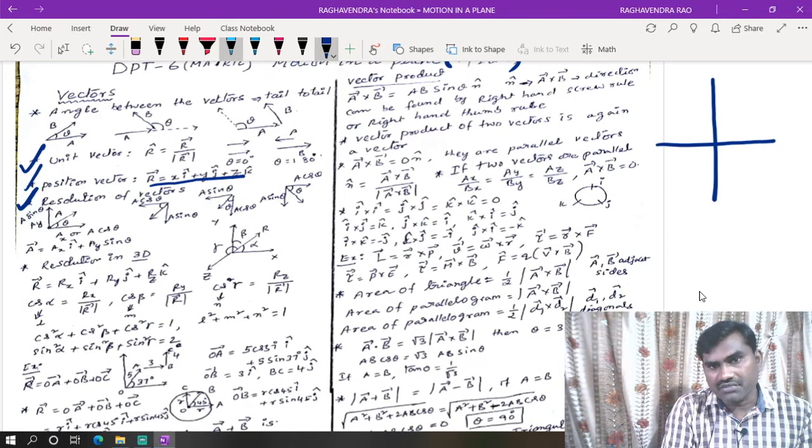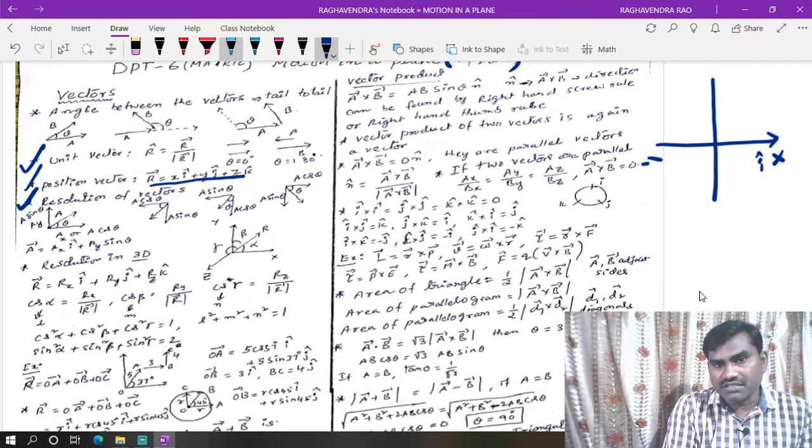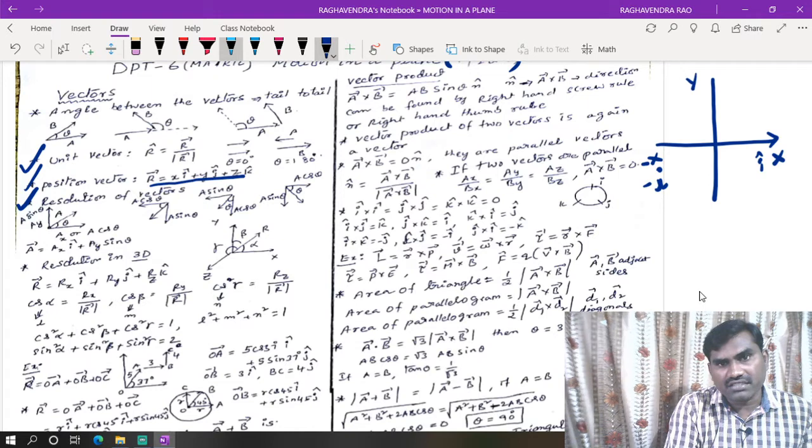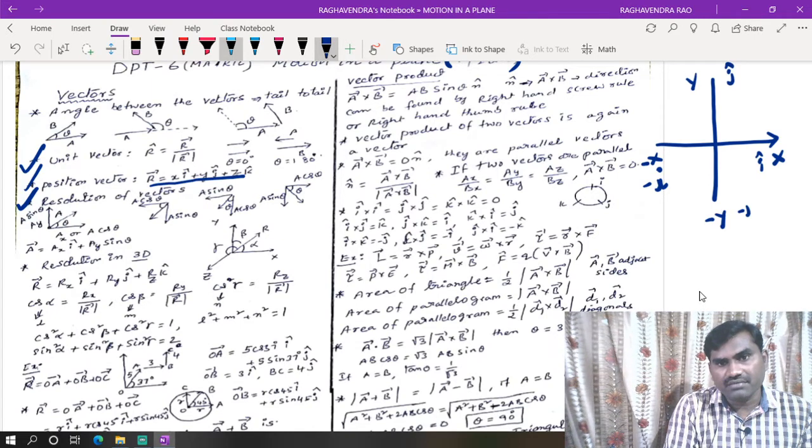For vector notation, we can take it like this. This is the positive x-axis, represented by i cap. This is the negative x-axis, represented by minus i cap. This is the positive y-axis, represented by plus j cap, and the negative y-axis is represented by minus j cap.